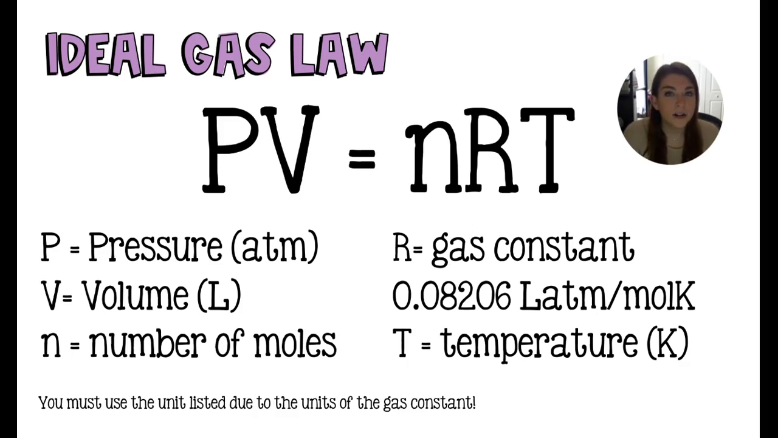PV equals nRT. P stands for pressure, which in this equation has to be in atmospheres. So if you have a pressure that is not in atmospheres, it must be converted. V stands for volume in liters. Again, if your volume is not in liters, it will have to be converted. n stands for the number of moles. R is that constant that makes the equation work, and it is the same everywhere. The relationship here boils down to this R constant,